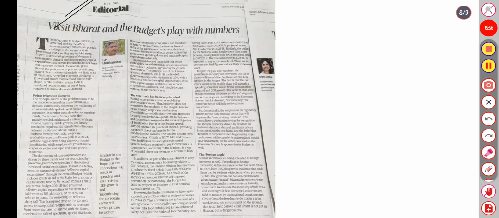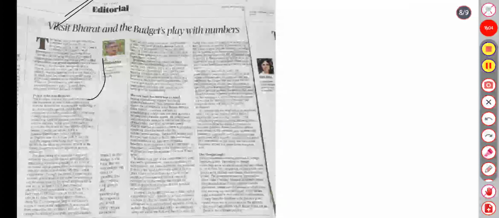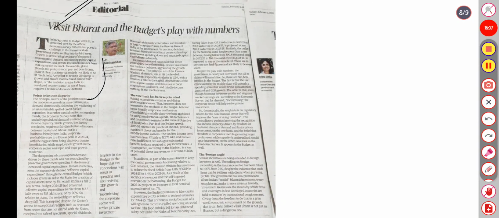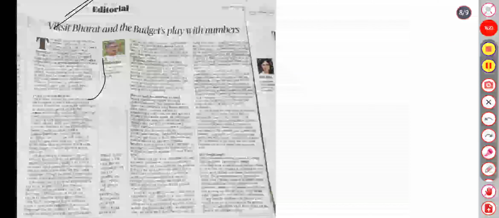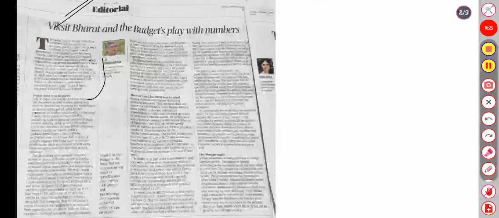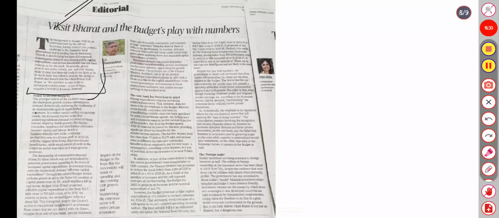Viksit Bharat and the budget's play with numbers. So the background of Budget 25-26, as prescribed even in the official economic survey, has posed to the government that, settling into a third term, consumption and demand are slow, as is public capital. The global growth and policy trends pre and post Trump make it clear that external trade is not likely to help much. So any effort to reverse the slump in growth and ensure Viksit Bharat 2047, the ambition to take India to developed country status, and domestic demand points to income disparities.